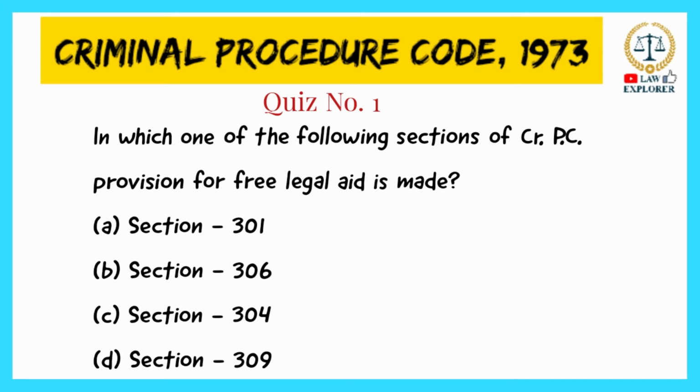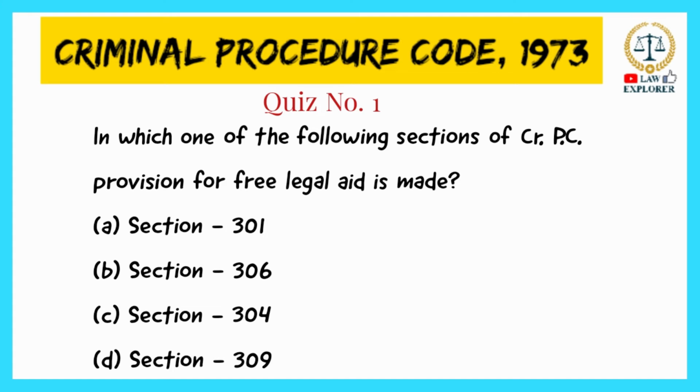Next question, in which one of the following sections of CRPC is provision for free legal aid made? It is under section 304. So the right answer is option C. Section 304 is titled legal aid to accused at state expense in certain cases.